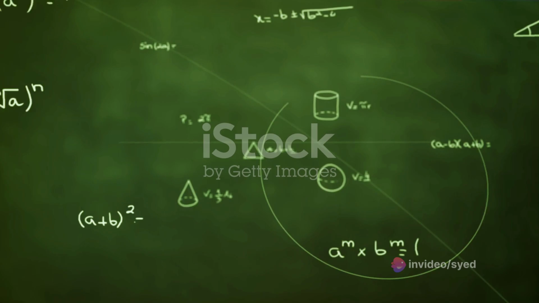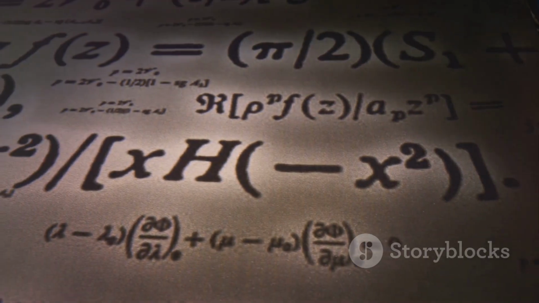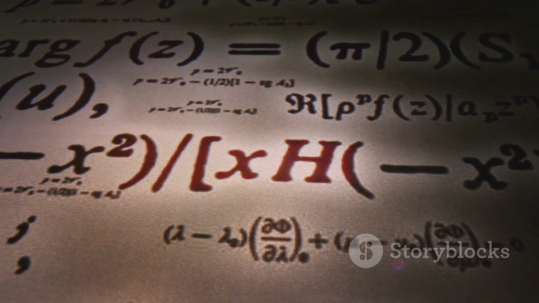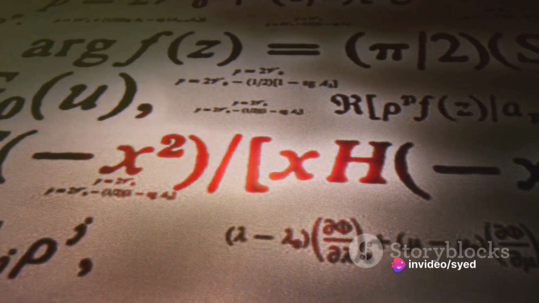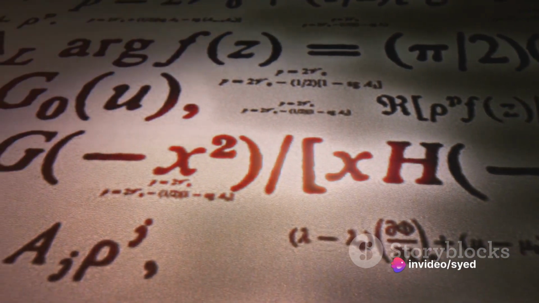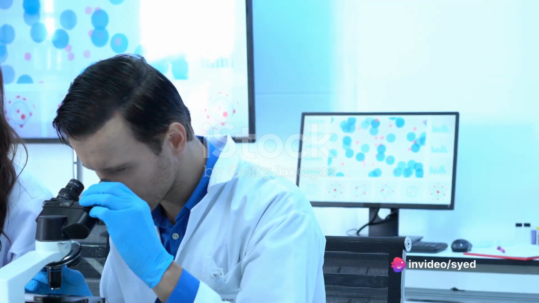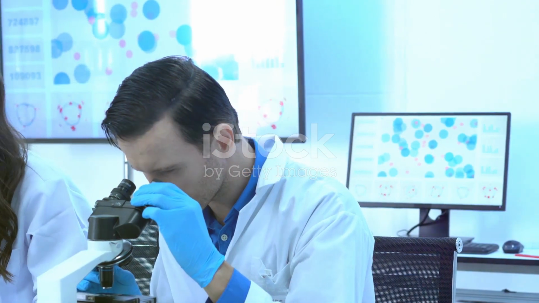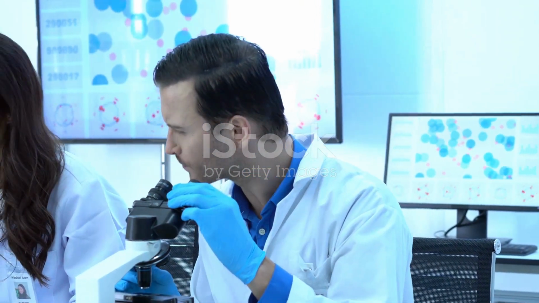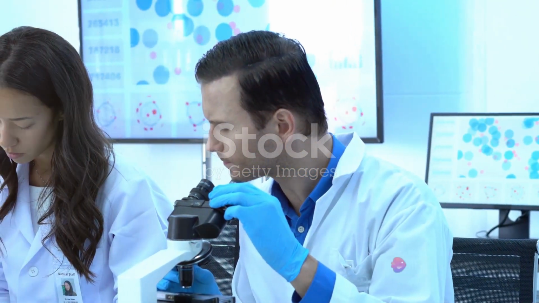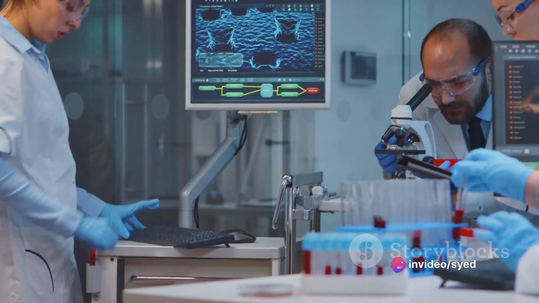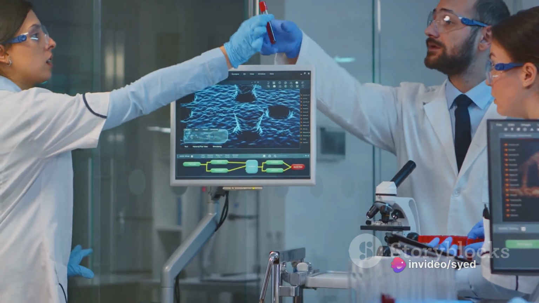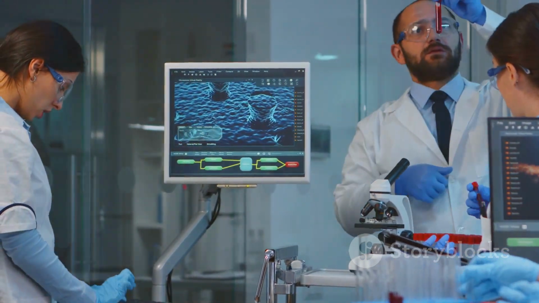Well, let's demystify it. Imagine you're flipping a coin, heads or tails, right? But what if you flipped that coin 100 times and it landed on heads 85 times? Something seems off, doesn't it? This is where p-value steps in. It's a tool used in statistics to help us decide if what we're observing is due to chance or if there's something else at play. In our coin example, a low p-value would suggest that getting 85 heads out of 100 flips is highly unlikely to be just by chance.